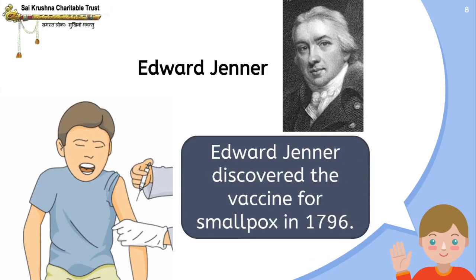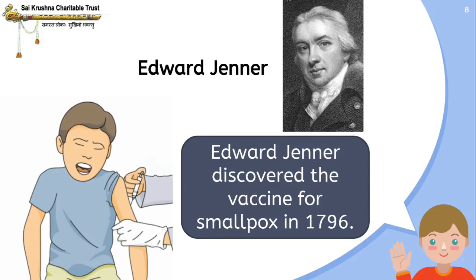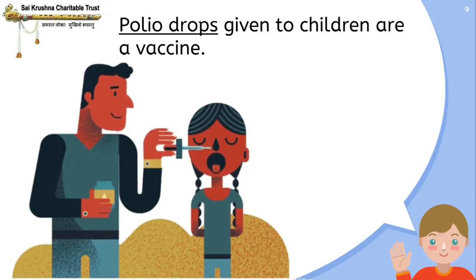So, Edward Jenner discovered the vaccine for smallpox in 1796. Polio drops given to children are a vaccine. In your school, they would have come and given you polio drops when you were young. Do you remember? These polio drops are nothing but a vaccine to protect children from polio.